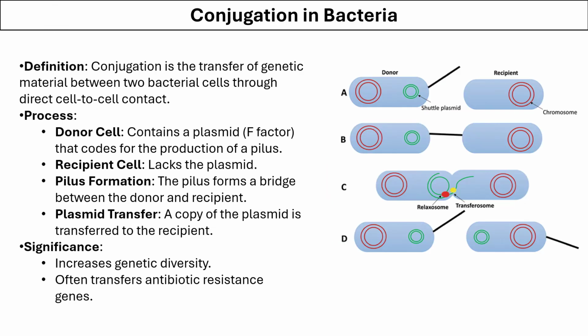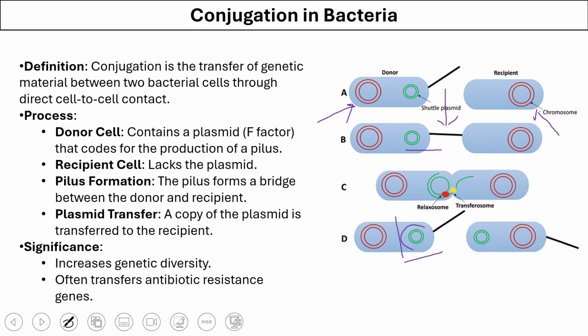Conjugation is the transfer of genetic material between two bacterial cells through direct contact between the two cells. In this process, there is a donor cell and a recipient cell. Between these two, there is the formation of a bridge from the pili, a tube-like projection from the donor cell. Through this process, one bacterium is able to transfer its plasmid into the other bacterium. This process increases genetic diversity and often provides antibiotic resistance from one kind of bacteria to the other.